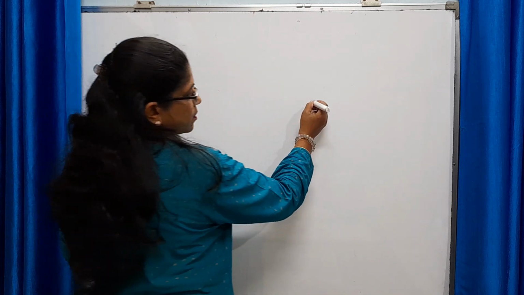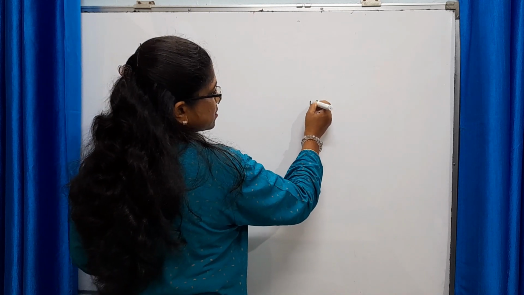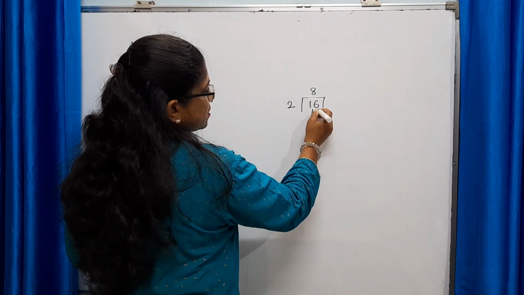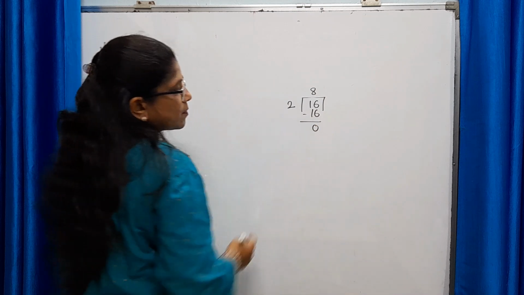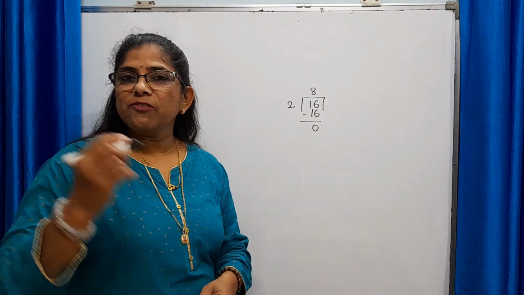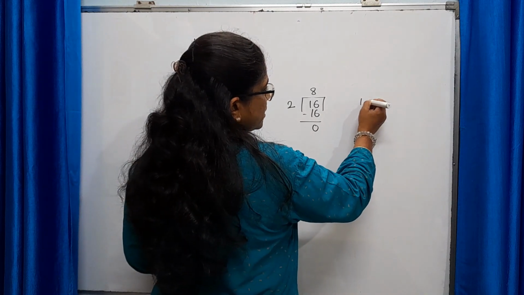Let's have a look at one example. Now if it's 16, if we divide by 2, 2 8s are 16. Units place is 6, remainder is 0, so it's an even number. 19.